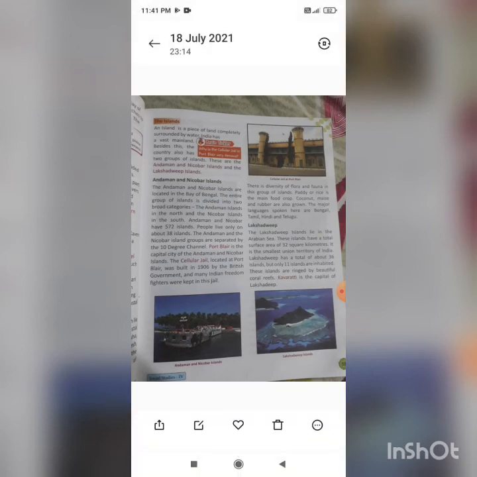Now children, different types of flora and fauna are also present on this island. Flora and fauna means plants and animals, and paddy or rice is the main food crop which is grown there. Coconut, maize and rubber are also grown there. And children, the languages spoken by the people are Bengali, Tamil, Hindi and Telugu. So these are the four different languages which are spoken by the people of this island.